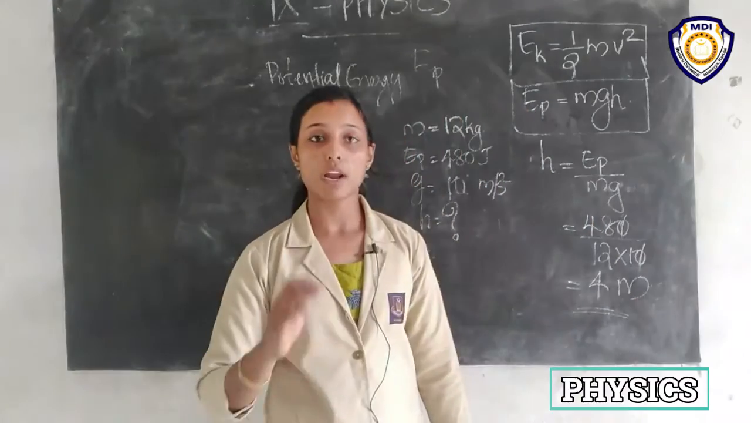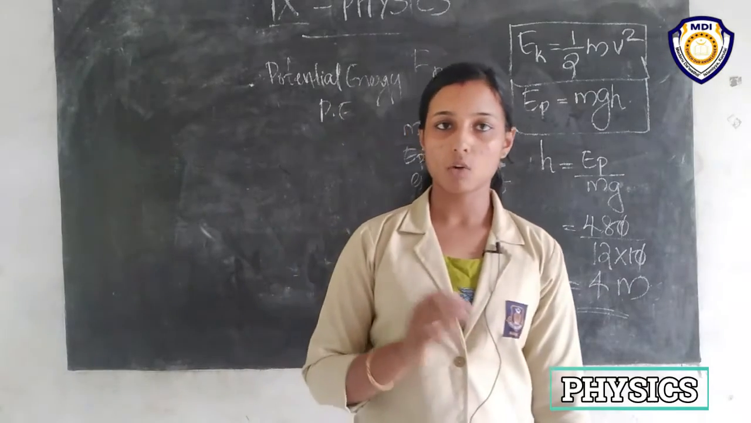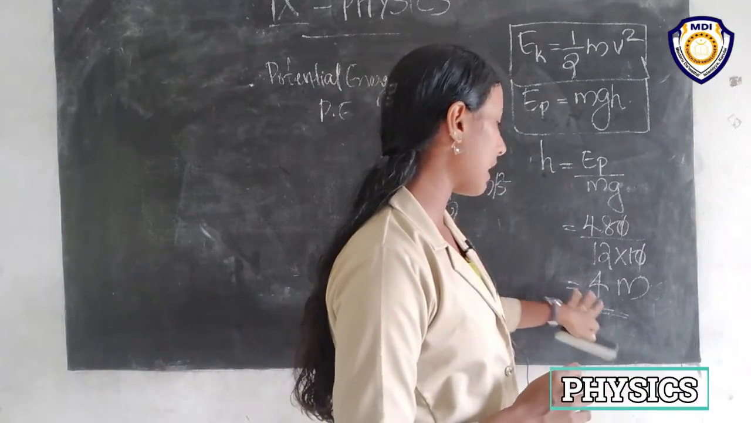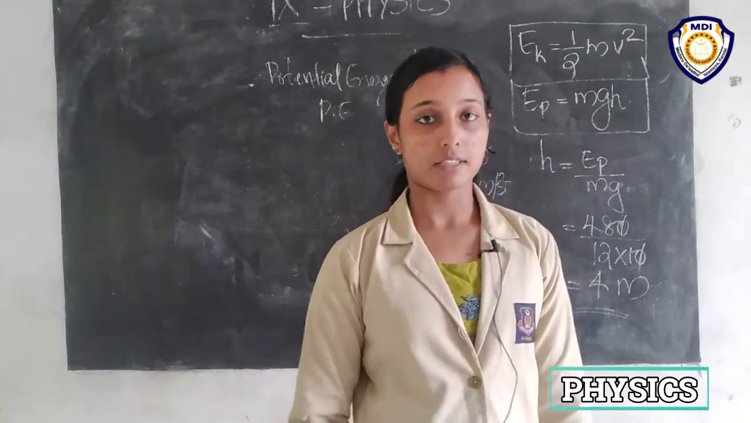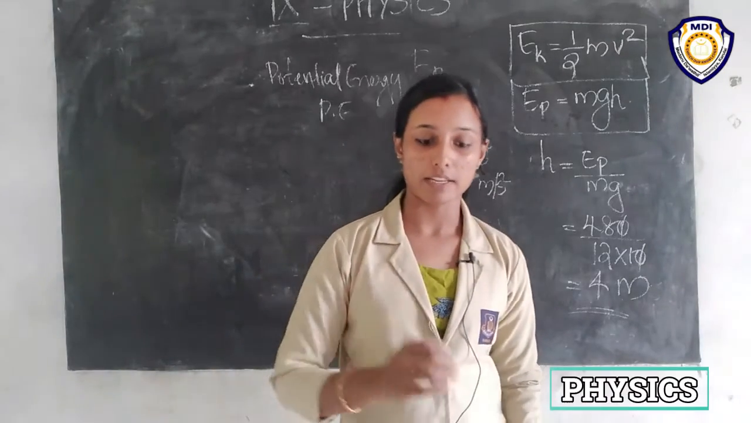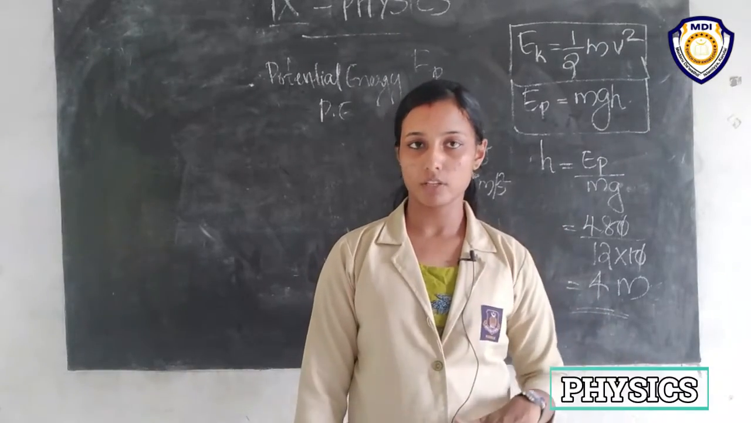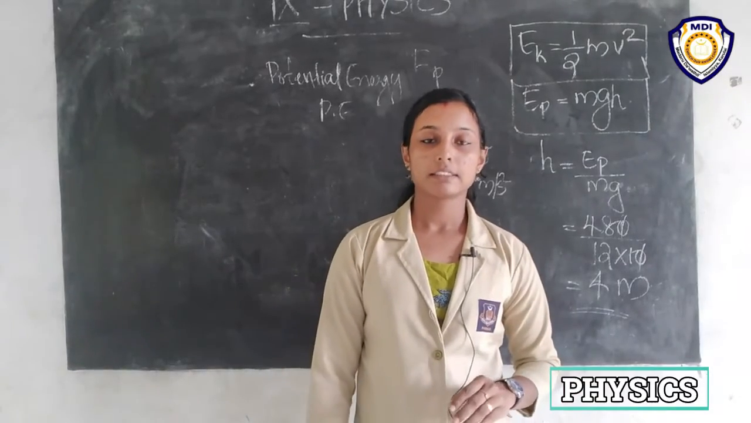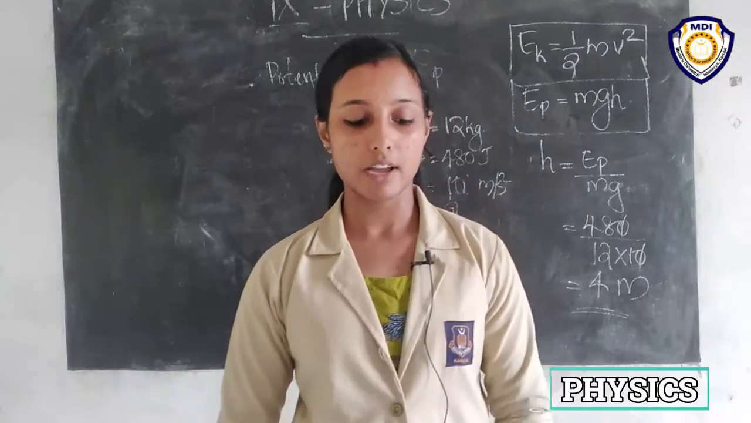Any answer you write, you have to specify the unit of that quantity. Here we found height, and height is a displacement, so we have to write the unit meters. So 4 meter height. The object is placed 4 meter above the ground. That is about potential energy and how we can find potential energy, things we have already discussed.